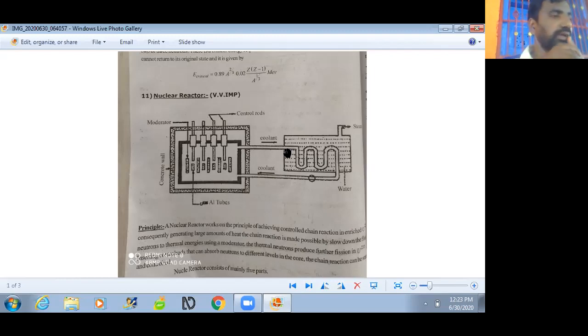Why are we decreasing the energy of a neutron? When the energy of a neutron decreases, these neutrons can again participate in the nuclear fission reaction, otherwise it becomes an uncontrolled chain reaction going on continuously. We can use heavy water and also graphite as a moderator to decrease the energy of thermal neutrons.